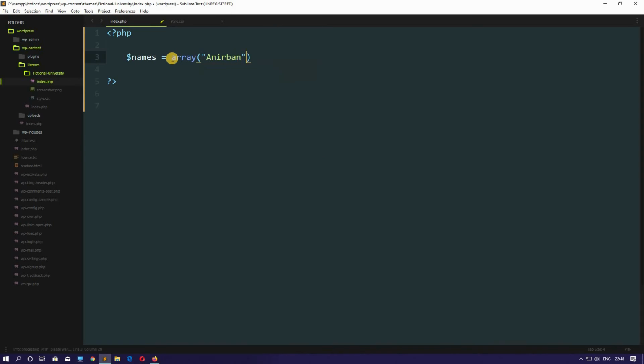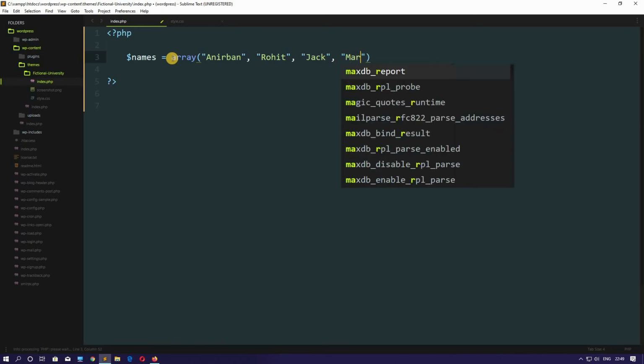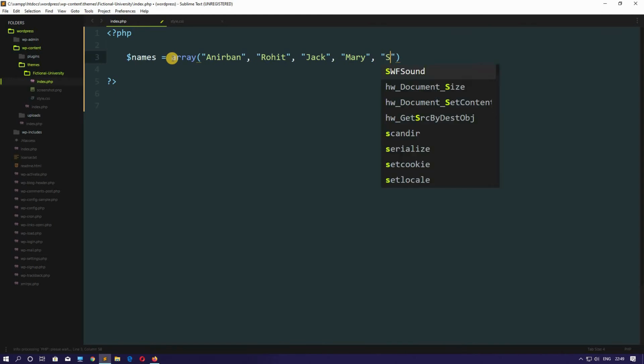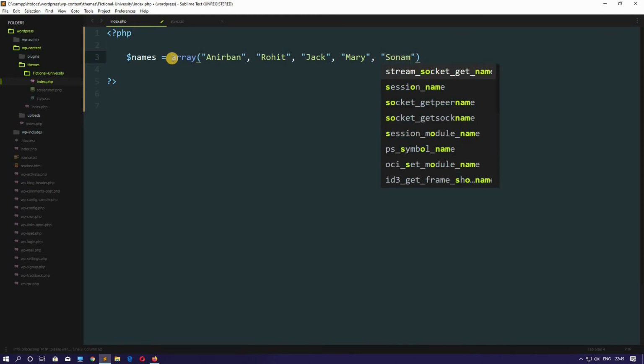Anirban, now comma, Rohit, Jack, Mary, Sonam.